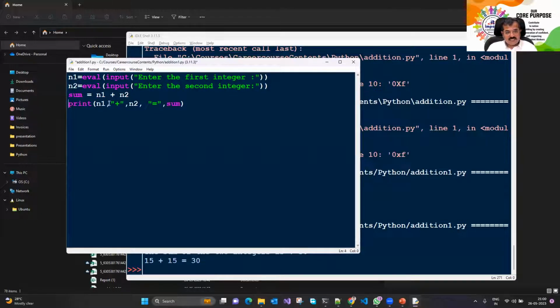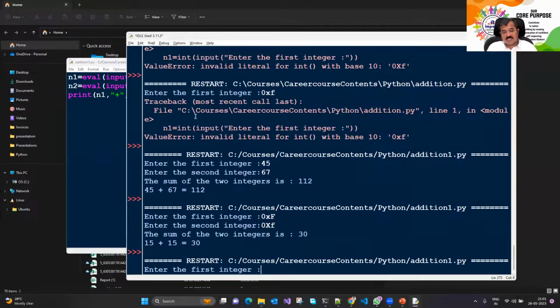In whichever numbering system you want. And there was no need to take the sum variable here. I could directly write an expression. In Python, write less code, Prithviraj. I could just say n1 plus n2. If that sum was required later, then I should have introduced the variable. So write as little code as you can, because the fewer the lines of code, the fewer the chances of errors. The less you write, the lower the chance of errors, and the lower the maintenance. So try and keep the code as small as possible.